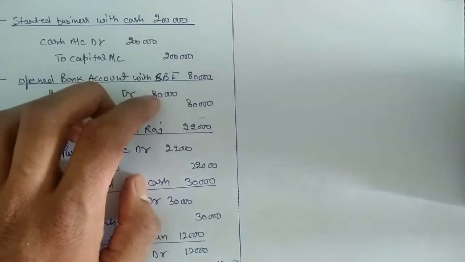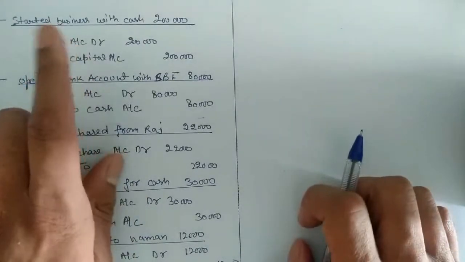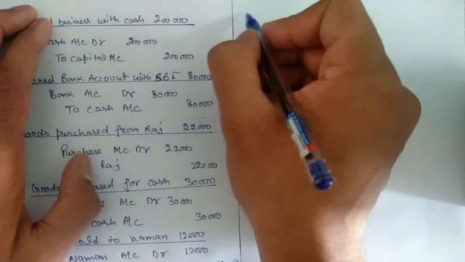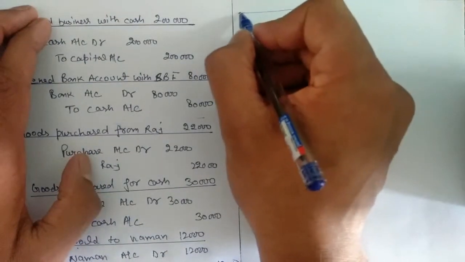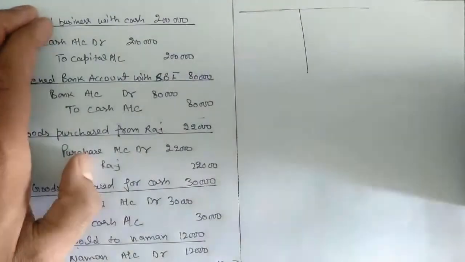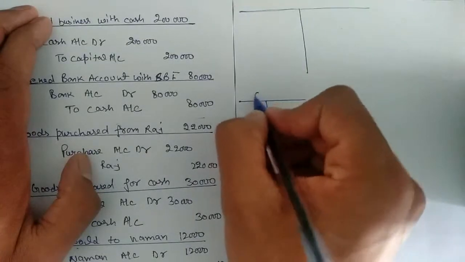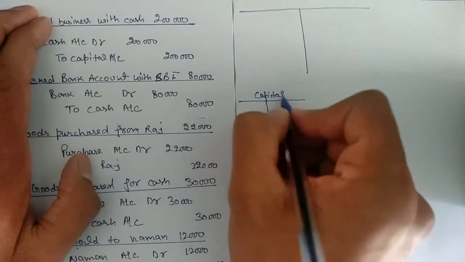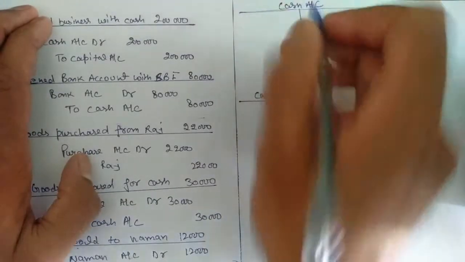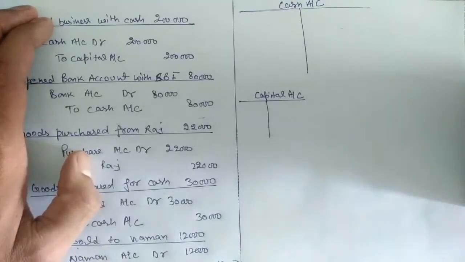So first we need to go through entry by entry. In the first journal entry we have two accounts, one is cash account, one is capital account. So we have to make two accounts. One is cash account, then capital account. Here is cash account. So we will go through every journal entry and we will open a new account.